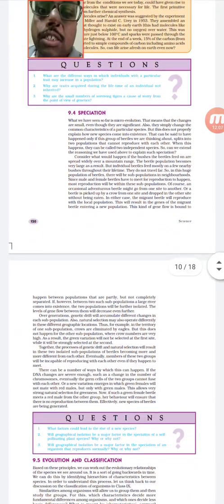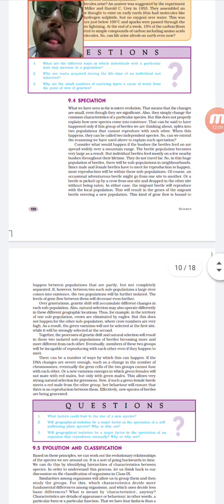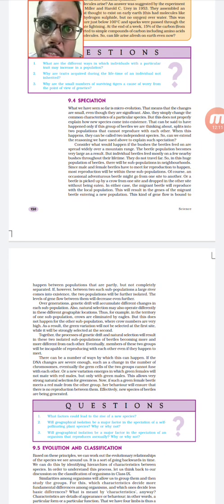And speciation means how a new species originates on this planet Earth. The origination of new species on this planet, considering the whole species, is called macro evolution. It's a very big evolution. This evolution can be possible in many ways.